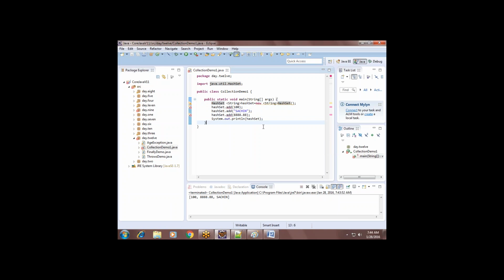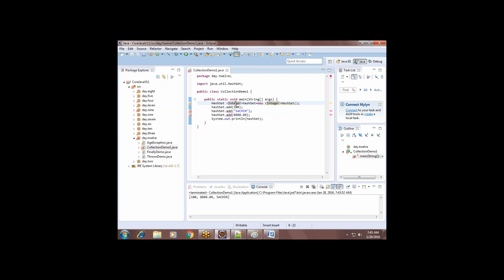Have you observed? It's not allowing integer, it's not allowing double. If I put Integer here, what happens? Only integer. It will not allow string and double. See, string and double are getting error. Understand?